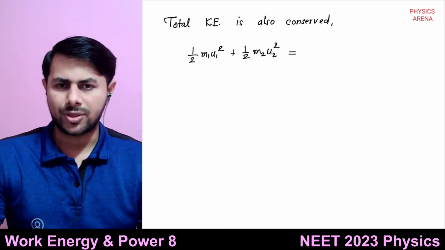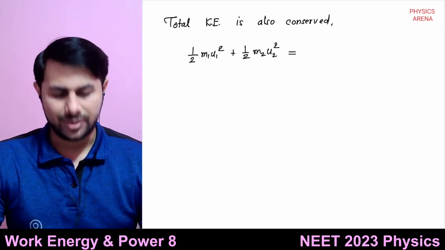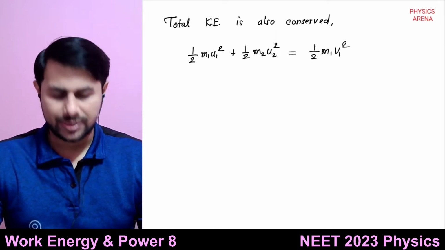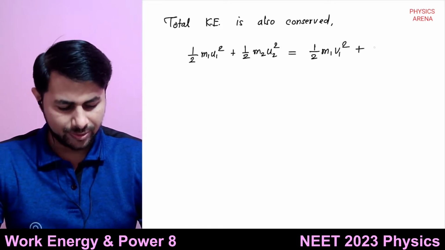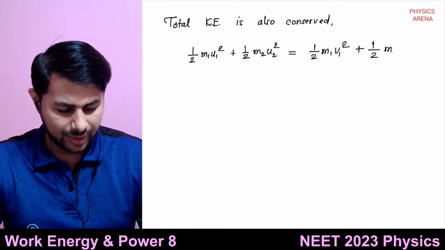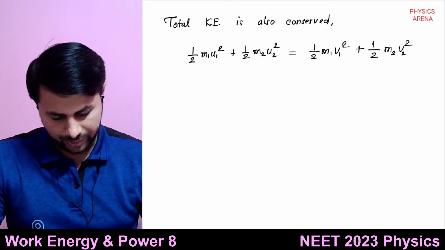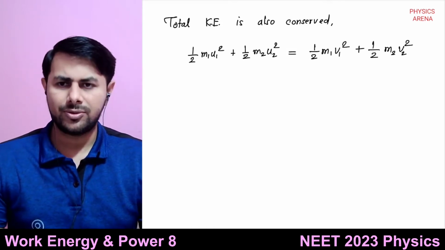It is equal to the total kinetic energy after the collision. So it is half of m1 v1 square, which is the kinetic energy of the first mass after collision, plus half of m2 v2 square.